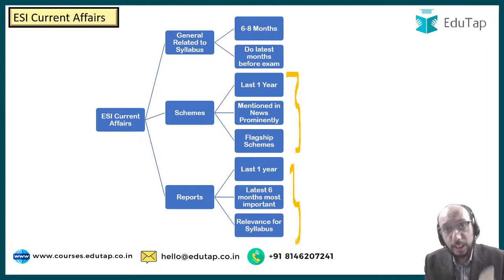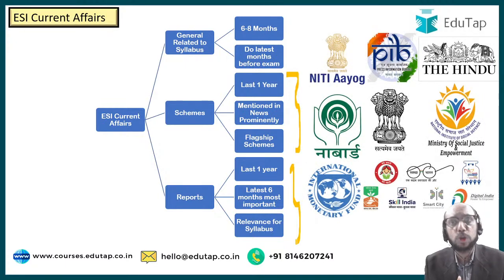What are the kind of sources that you should follow? Next question that students ask is, what are the kind of sources that you should follow? So all these sources you should follow. You should regularly keep a track of PIB. You should regularly keep a track of one newspaper. You should regularly keep a track of what is happening with respect to NABARD. You should regularly keep a track of what various ministries are doing, particularly Ministry of Social Justice, Ministry of Education, Ministry of Agriculture, Ministry of Health, Ministry of Rural Development. So you should keep a track of what these ministries are doing. You should keep a track of what international organizations are doing. You should keep a track of what schemes have been launched, which schemes have been modified, and so on and so forth.